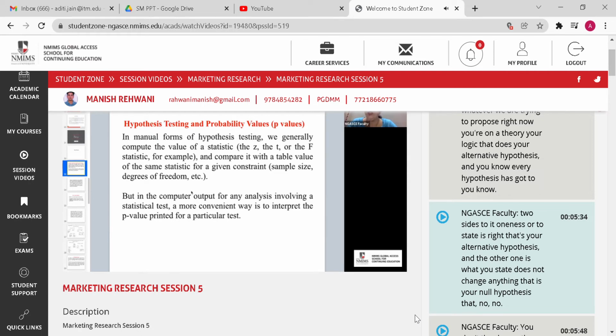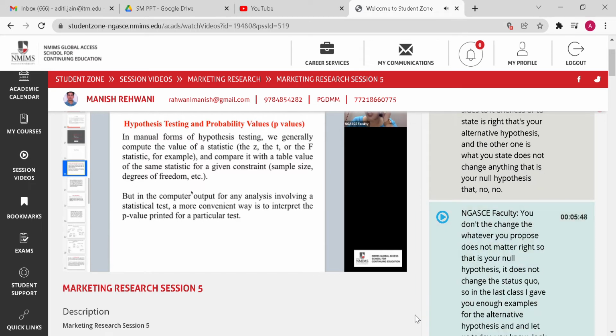And the other one is what you state does not change anything. That is your null hypothesis. Without the change, whatever you propose does not matter, right? So that is your null hypothesis. It does not change any status quo. So in your last class, I gave you enough examples for the alternate hypothesis and null hypothesis.